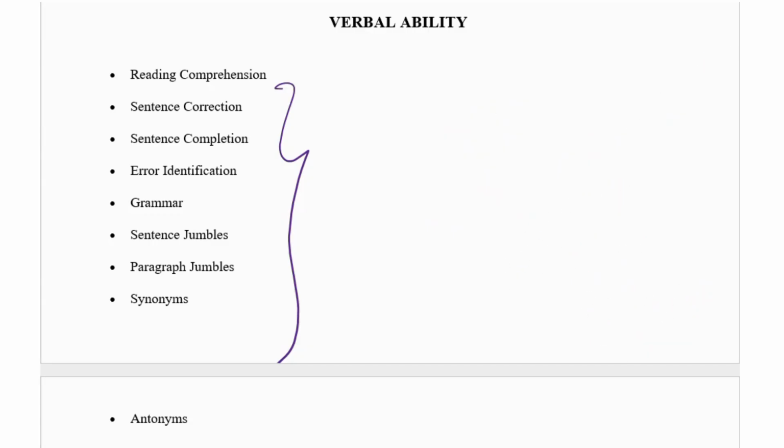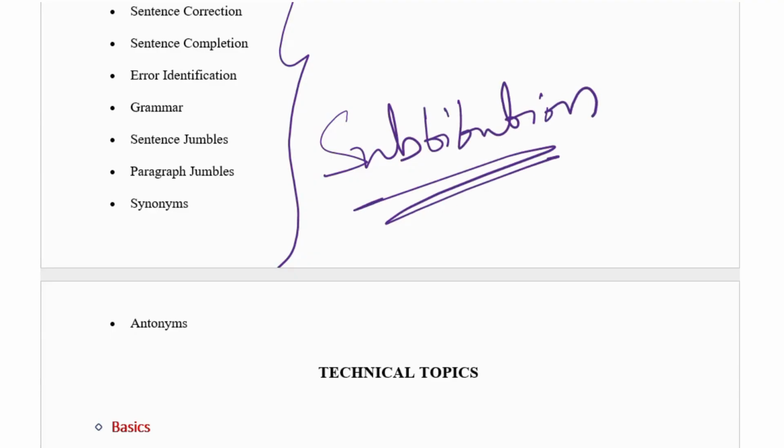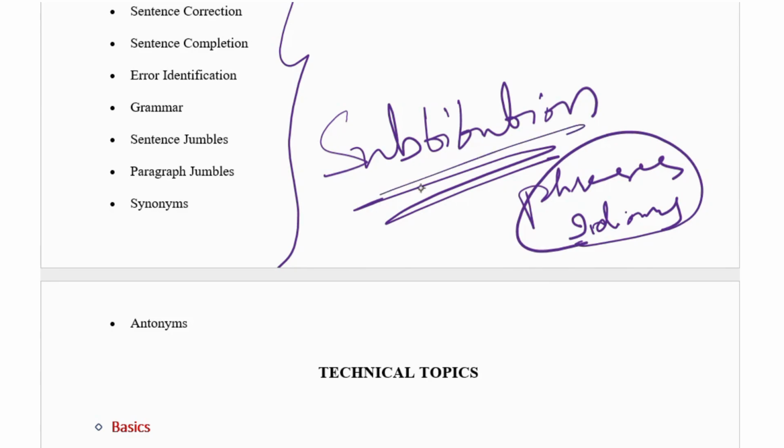Okay, and they'll give questions on the substitution topic also. The substitution topic is also very important. Like phrases, idioms, they'll give this concept also, a very important concept. We can't learn 1,000 sentences or 1,000 substitutes, but we can have an idea of this.